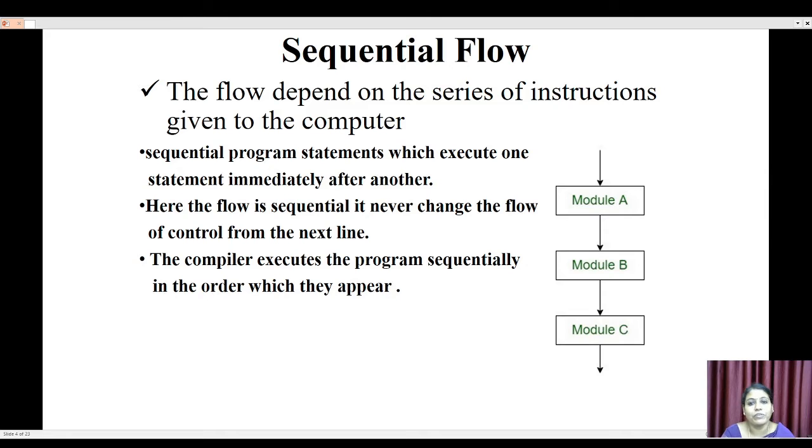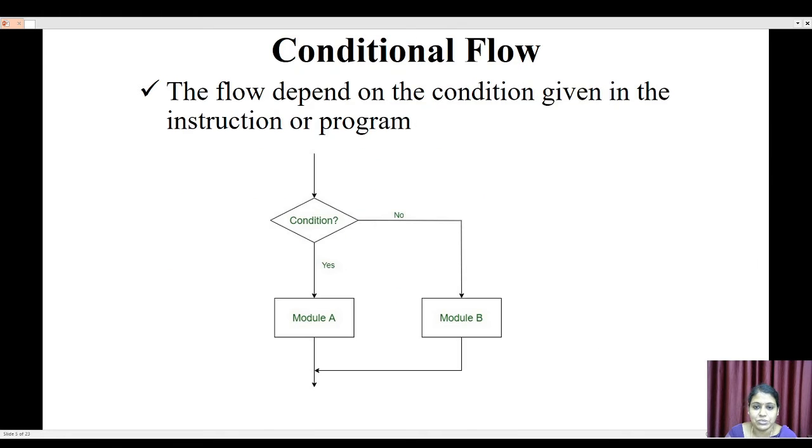This type of flow is called the sequential flow of the program. In this type, the program execution control comes from top to bottom, one line after another, without any interruptions.